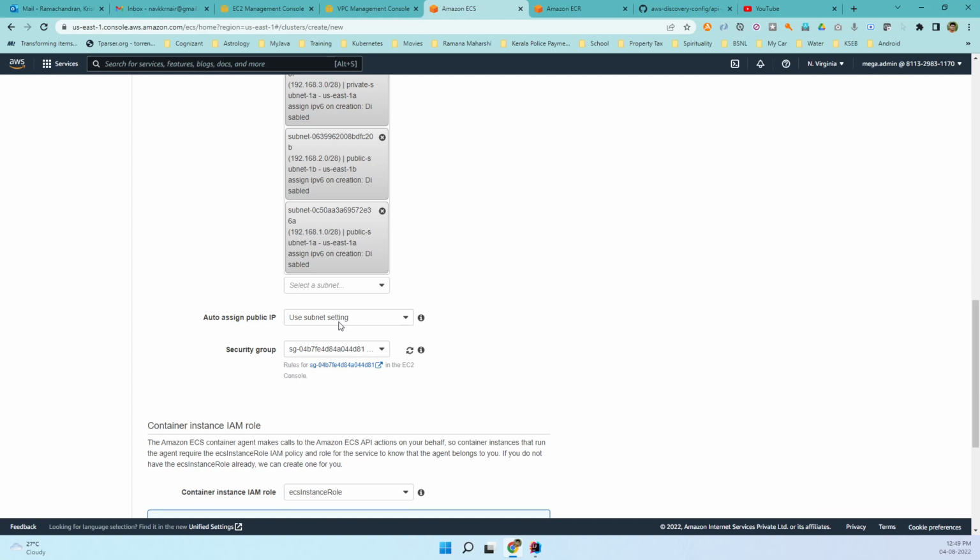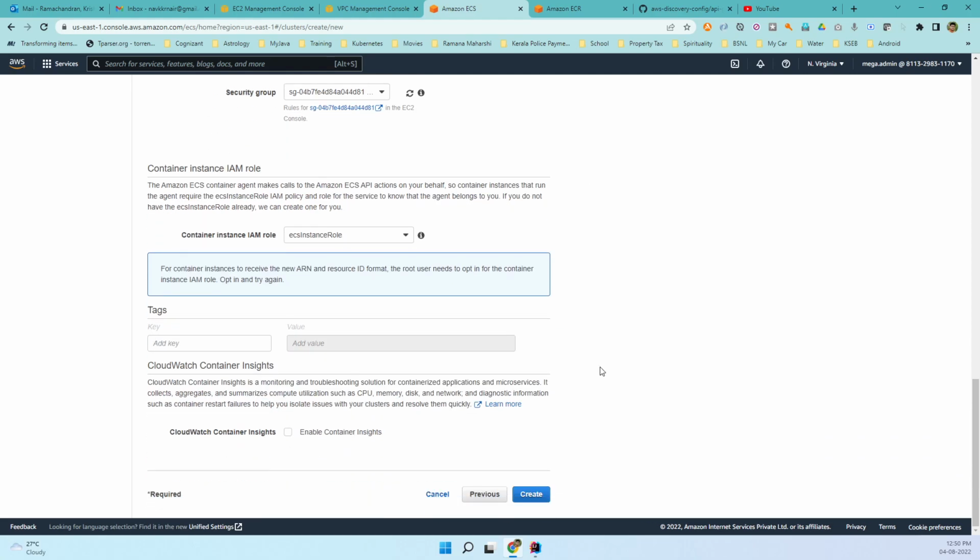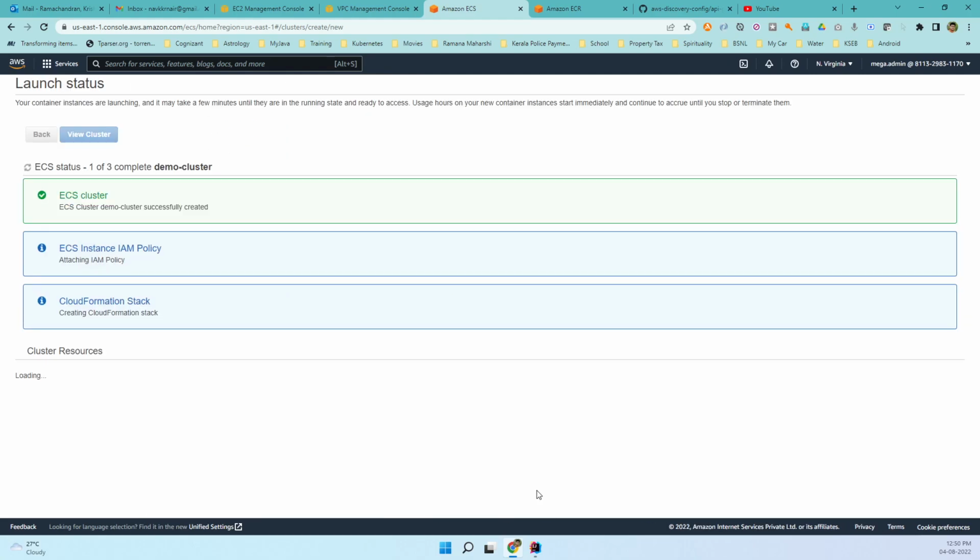If it is a public subnet, an IP address will be available. If it is private, it won't assign any public IP addresses. And then I specified the security group that will allow traffic from the security groups of the public as well as the private load balancers. That's all. Let us go ahead and create it.